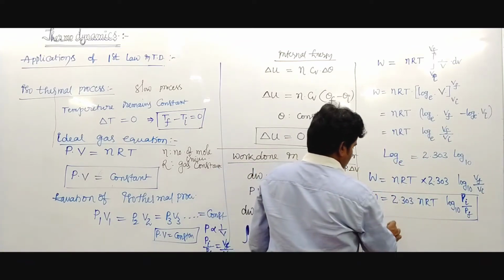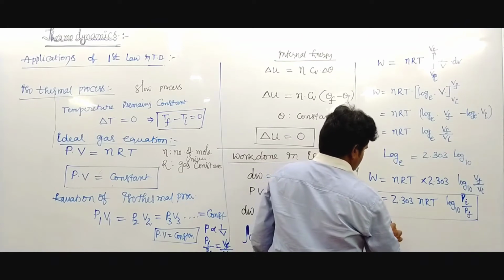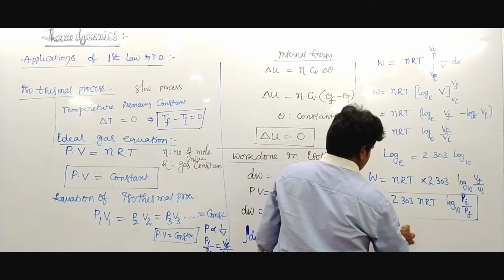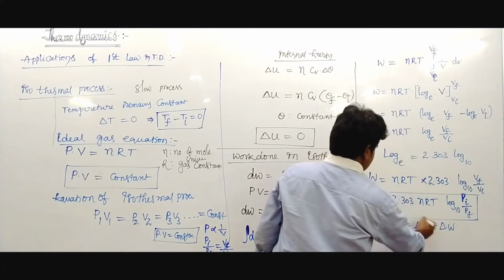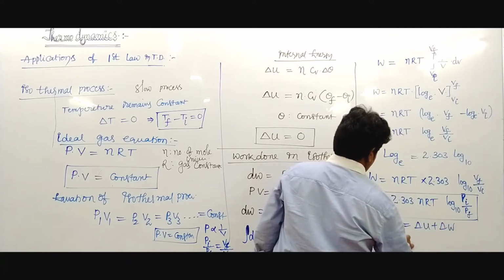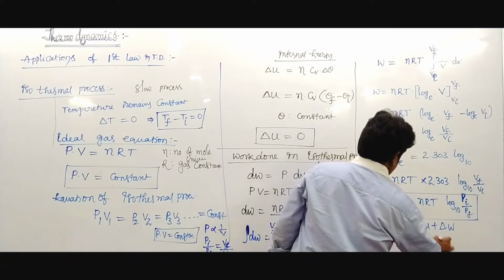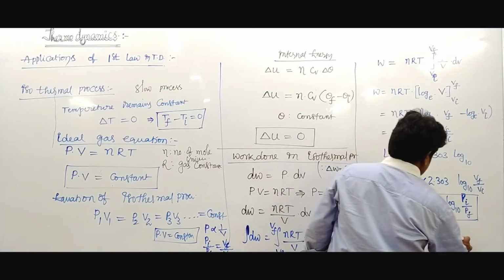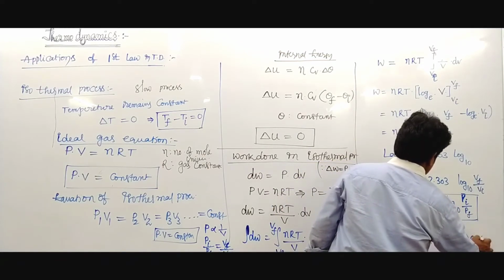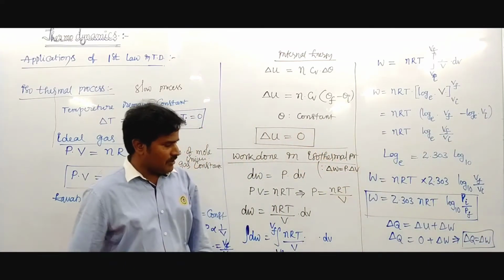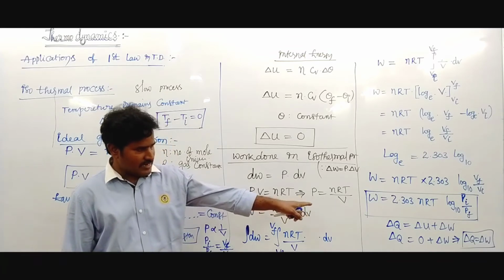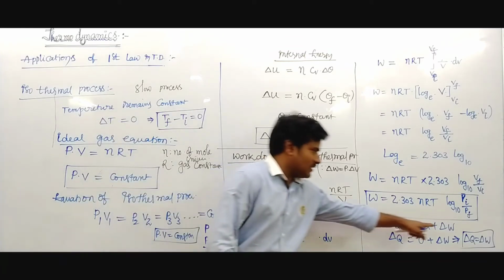Then the isothermal process work done. This is right, as per the thermodynamic first law, delta Q equals delta U plus delta W. You know that delta U becomes 0. So then delta W is equal to delta Q. Isothermal process, delta Q equals delta W.